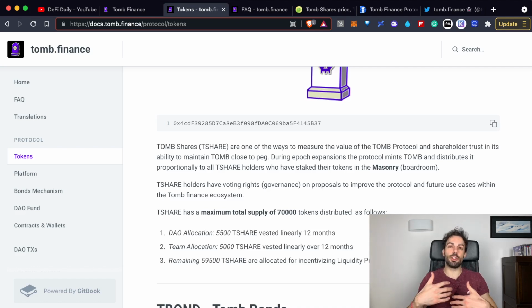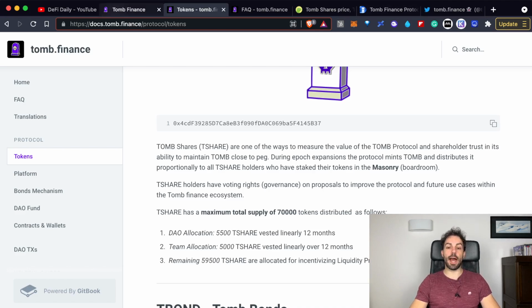So we are talking about a protocol that has grown 50 times, but even so, it's still not a big cap, it's still a small mid cap, so it has the potential to grow even more. It's not possible to do another 50x like what just happened a couple of weeks ago, but it's true that it still has space to grow, so keep an eye on it because it could be interesting.